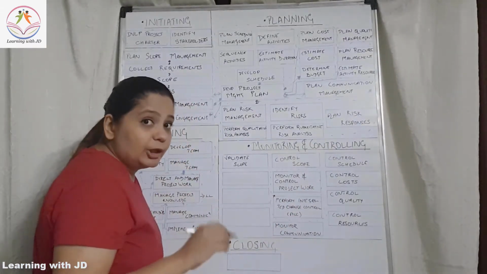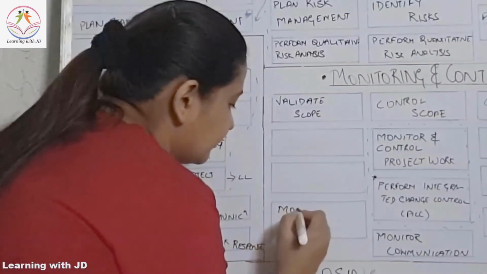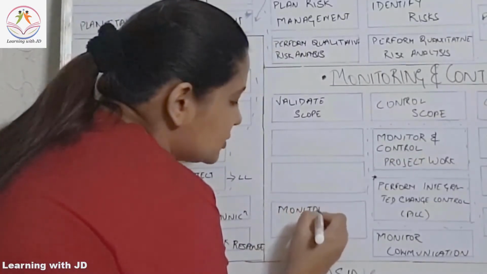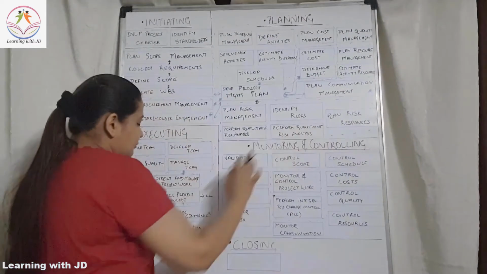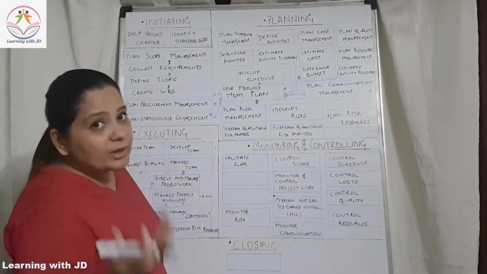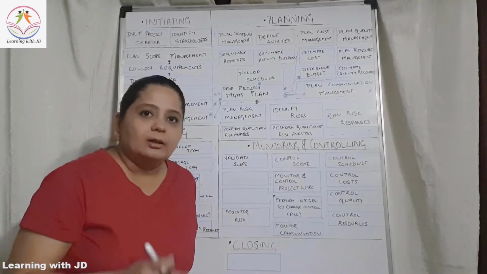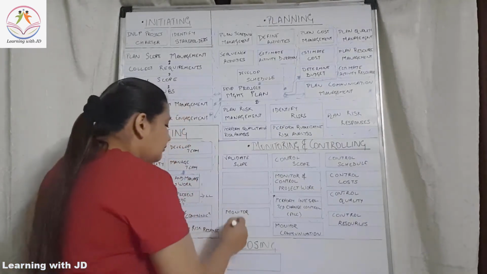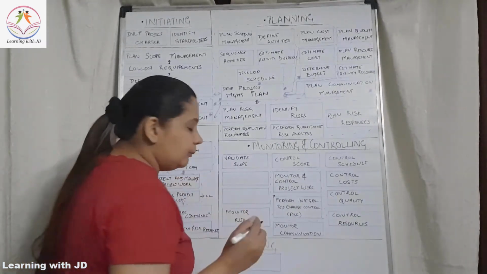Then you will also monitor your risk. Monitor risk means what? That there were certain risk responses. A. Have you implemented them? B. Are there new risks which are coming up? All that will also be a part of monitor risk. After monitoring the risk, you will also control your procurement.